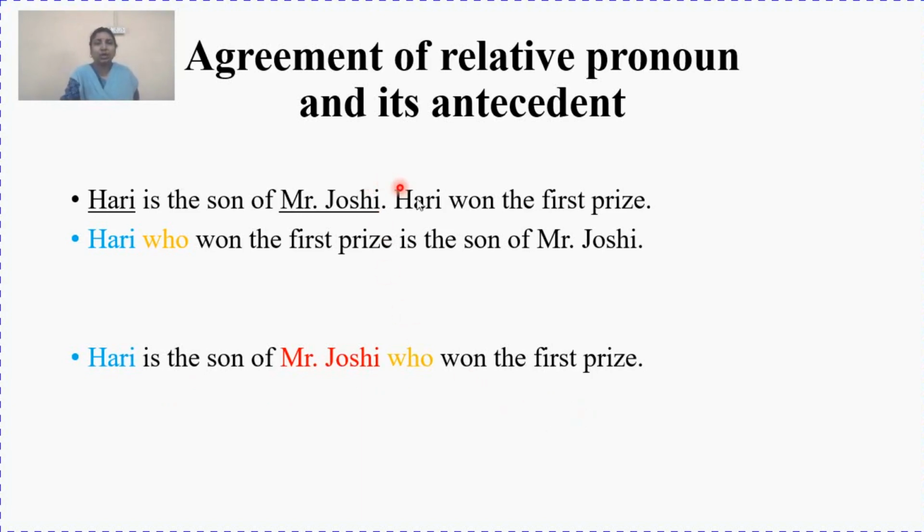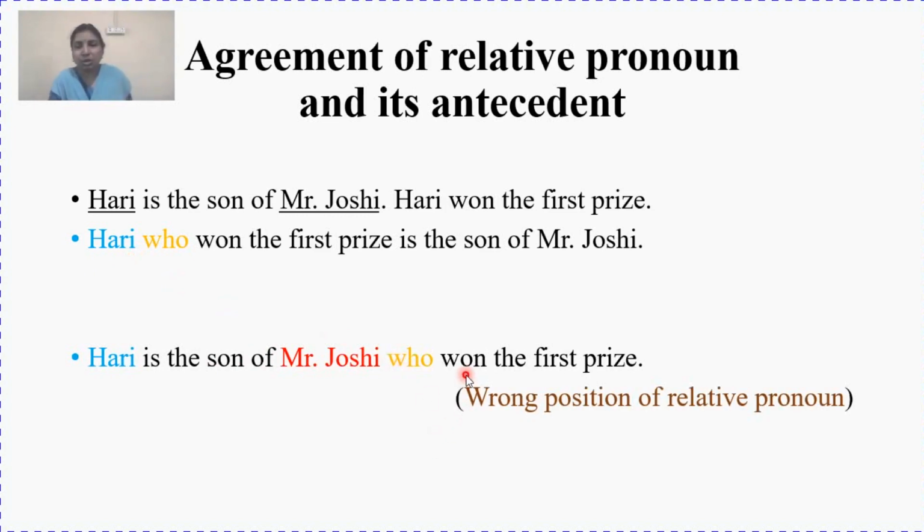But actually, who won the first prize? Hari won the first prize. In the question you can see, who won the first prize? Hari won the first prize. So it is very important to place the relative pronoun close to the noun or pronoun it relates to. Here you can see who relates to Hari, so they both should come together, not in this manner. This is totally a wrong position of the relative pronoun and the sentence goes wrong.